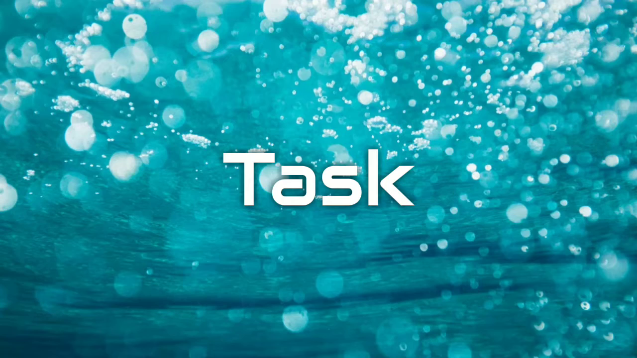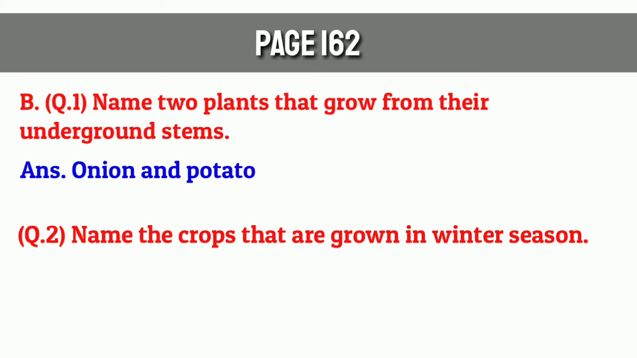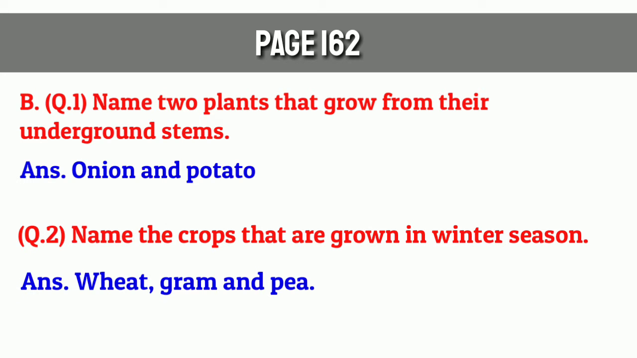In your tasks, from page number 162 B, your first question was: name two plants that grow from their underground stems, and the answer would be onion and potato. Your second question was: name the crops that are grown in the winter season. Your answer would be wheat, gram and pea.